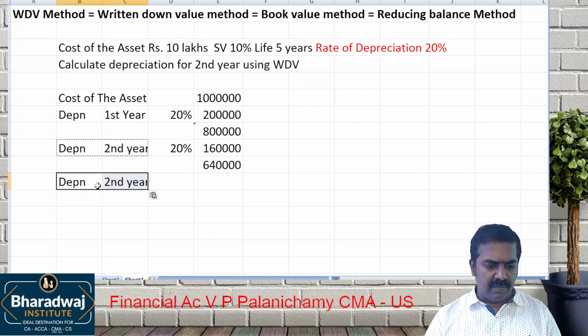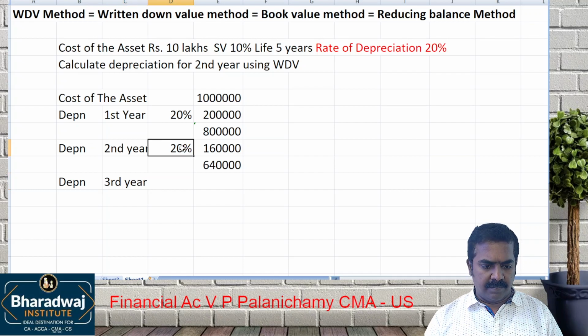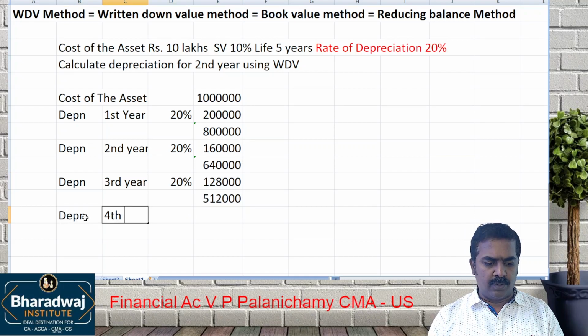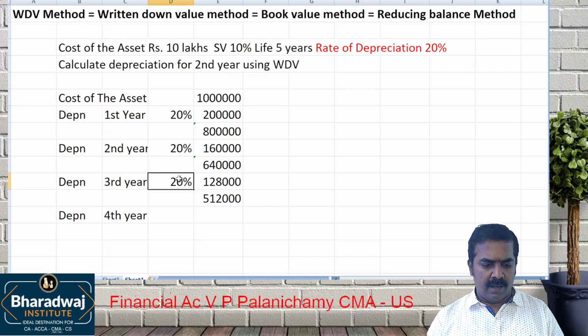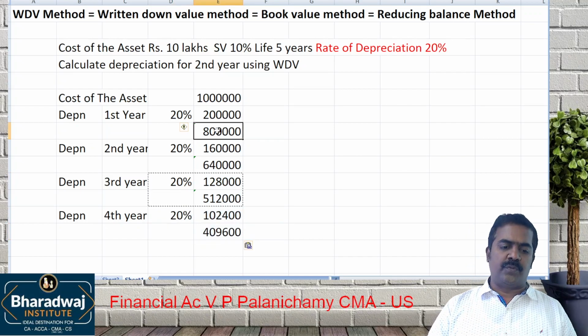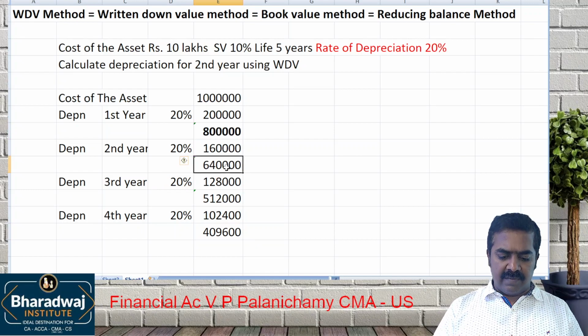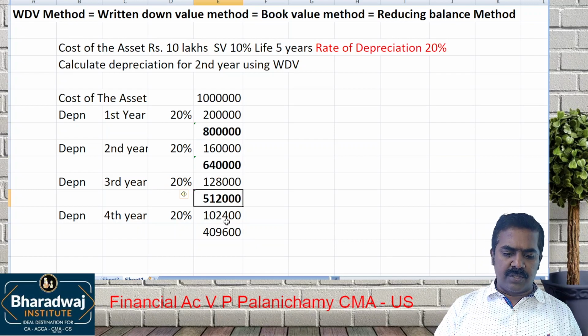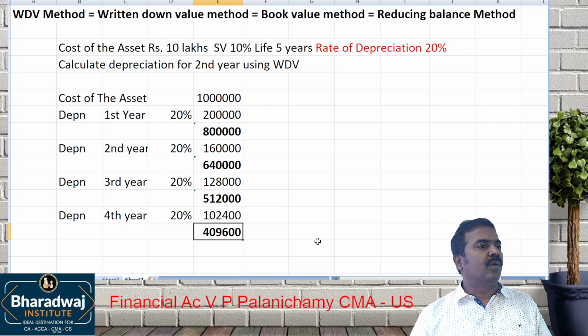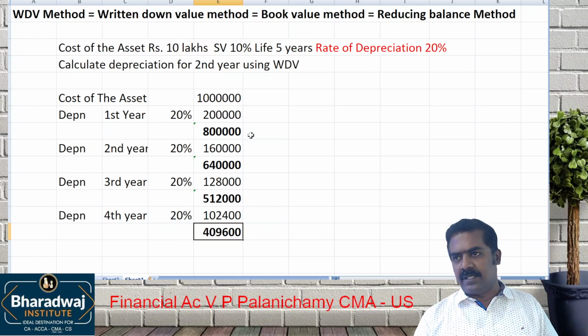Depreciation for the third year will be 1,28,000. Depreciation for the fourth year will be on this, 5,12,000 into 20%. Like this, depreciation is worked out. So the first year end value is 8 lakhs. Second year value is 6 lakhs 40 thousand. Third year end value is 5,12,000. Fourth year end value is 4,09,600. Like that the value comes down every year, and on that value depreciation is calculated.